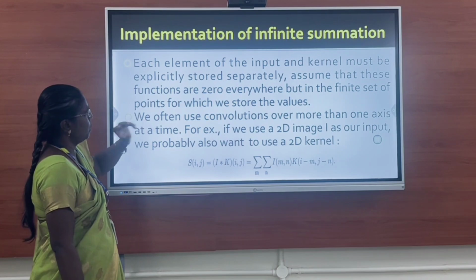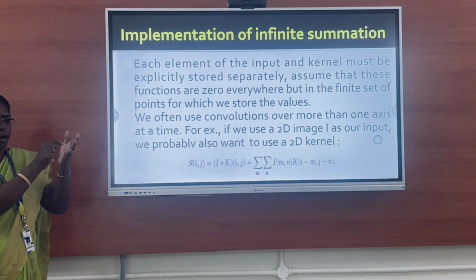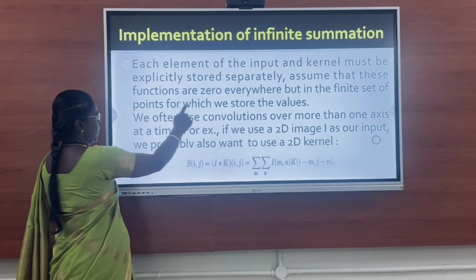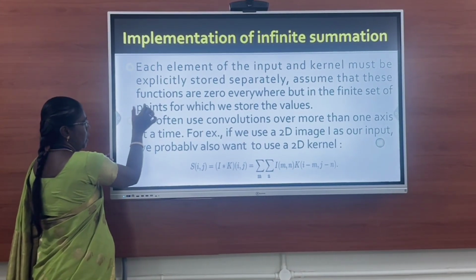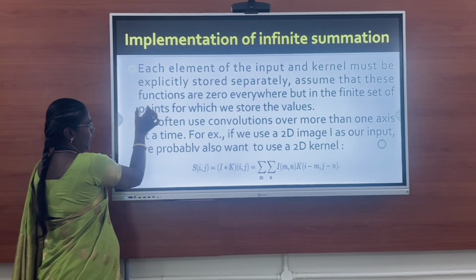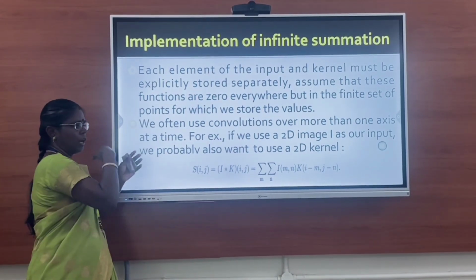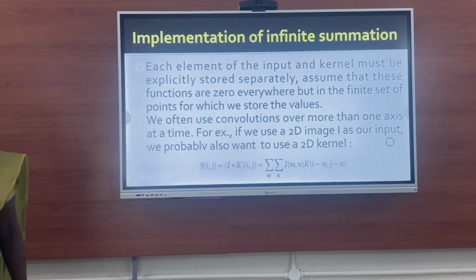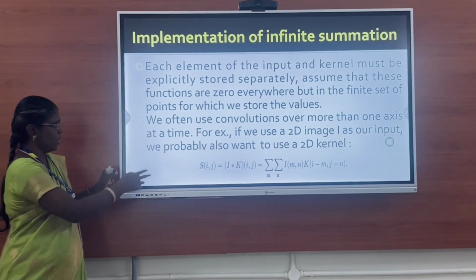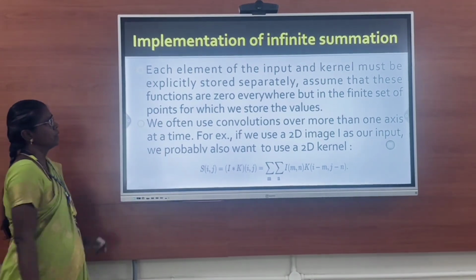Each element of the input and the kernel must be stored separately. Consider for example here you are having a 2 cross 2 matrix and this is your kernel. We will be placing the kernel over the input periodically and we have to convolve the values in the kernel along with the input values. That example will be given in the next slide. This is the equation used for that.